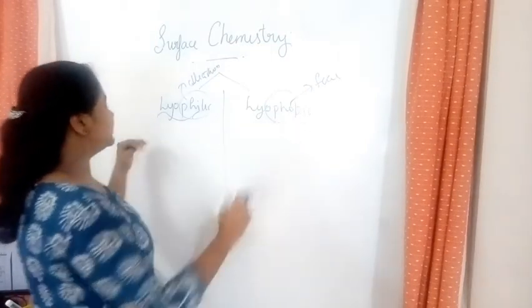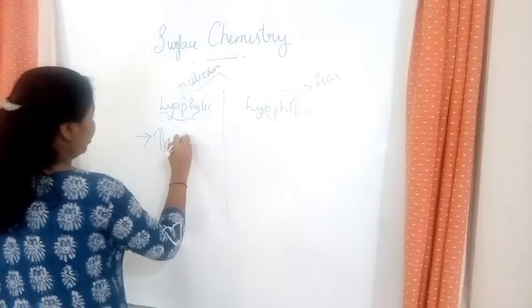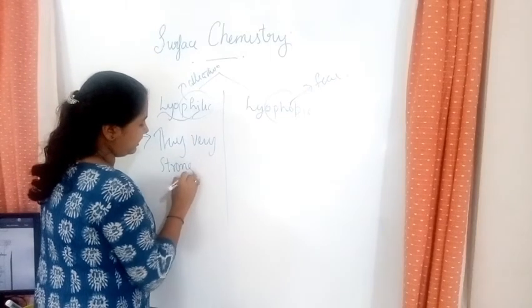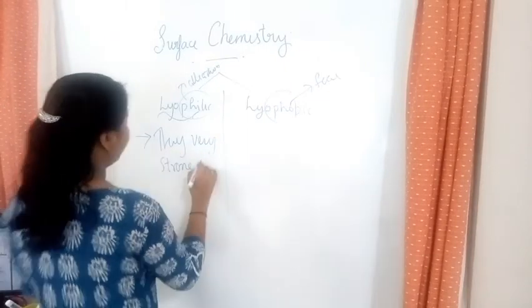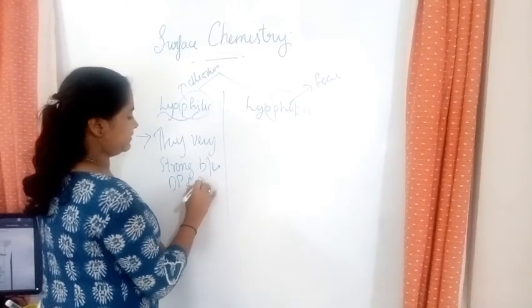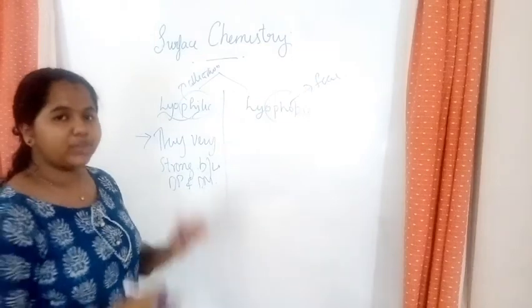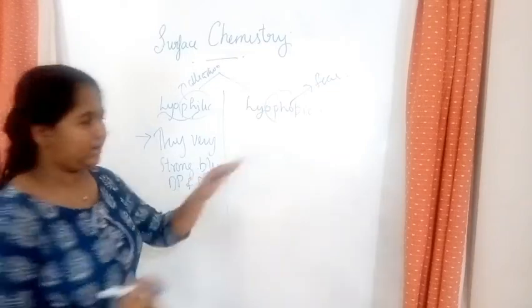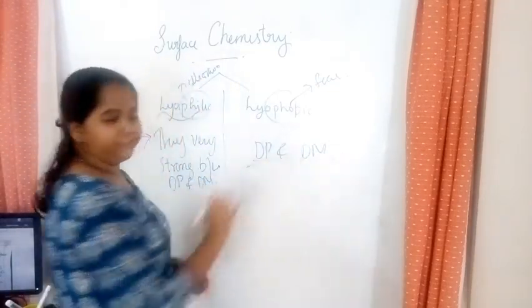So for lyophilic, the first point that we have to learn is they have very strong bonds, they form very strong interaction between dispersion phase and dispersion medium. Whereas in lyophobic there is no strong bond, or the force of attraction is not there between dispersion phase and dispersion medium.